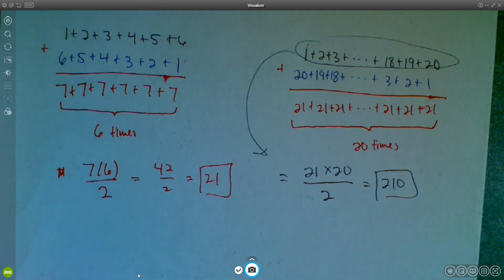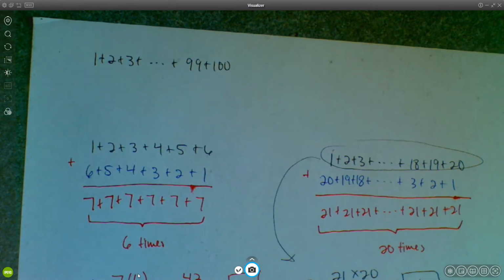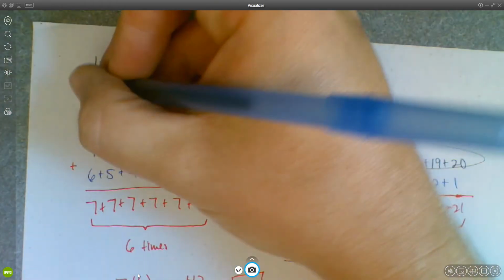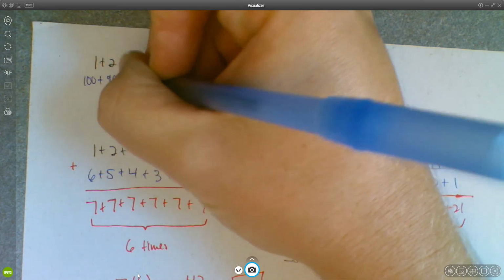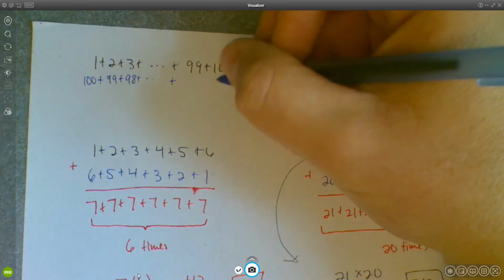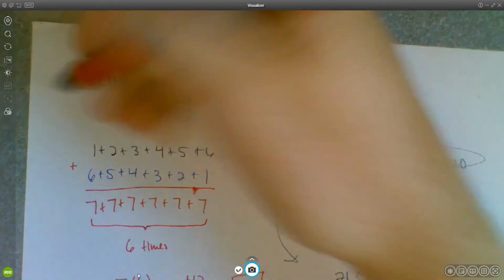So we could do the same thing with just a general, well, maybe I'll go back to Gauss's problem now. Gauss's original problem. You do the same thing for 100. It's 100 plus 99 plus 98. And this is how Gauss was able to get the answer so fast, that he did this little trick.